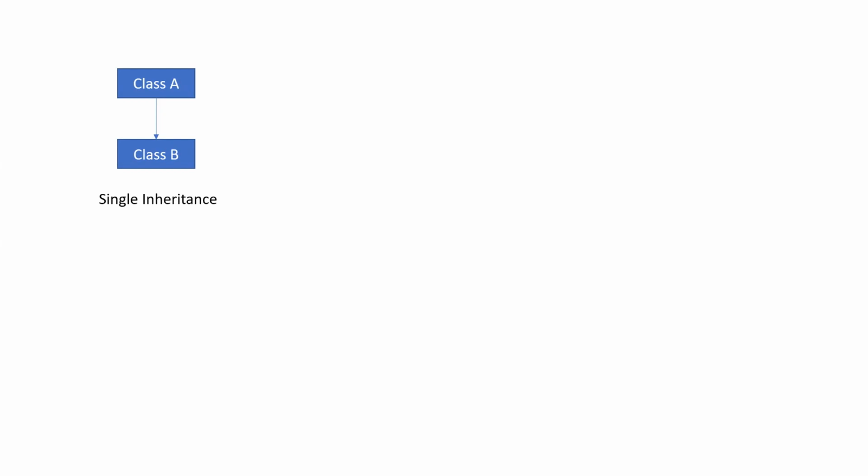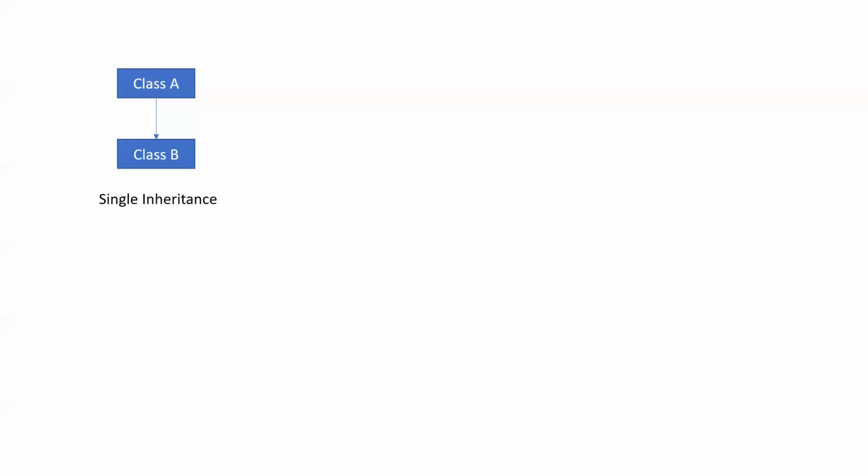The second thing is the superclass or parent class, which is the class from where the subclass inherits the features. Like here, class B inherits features from class A. So class A is the superclass, or we can also say it is the parent class or base class.